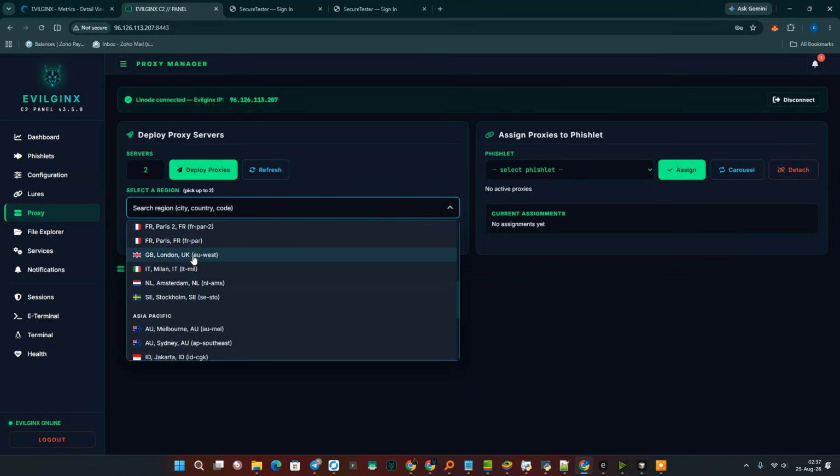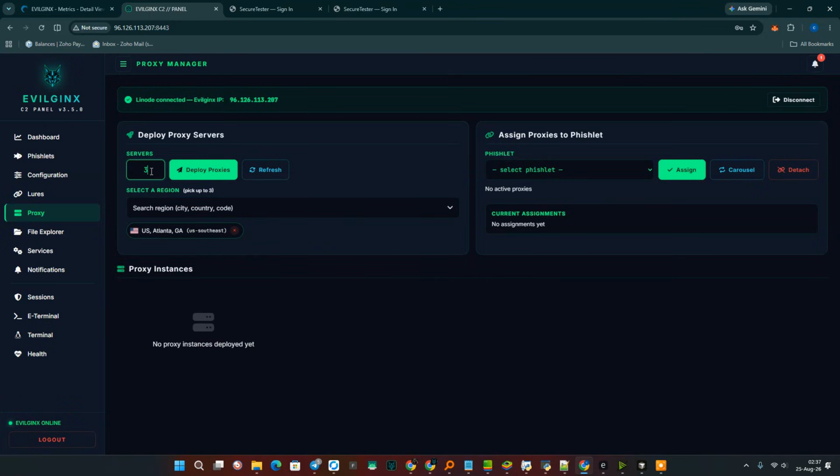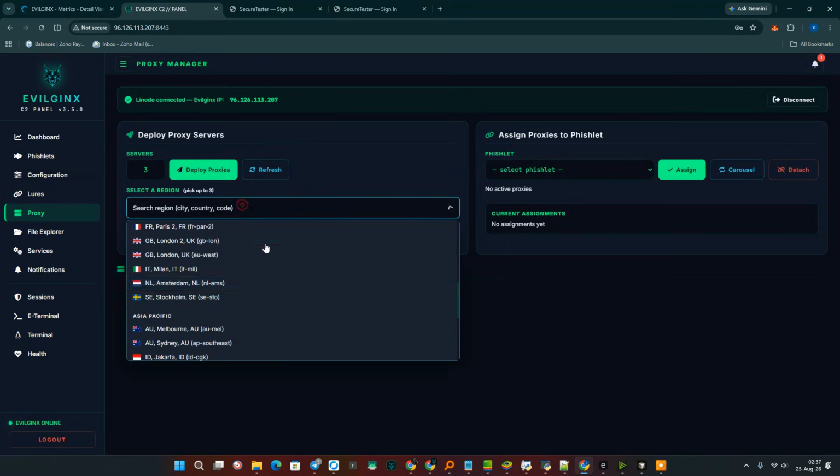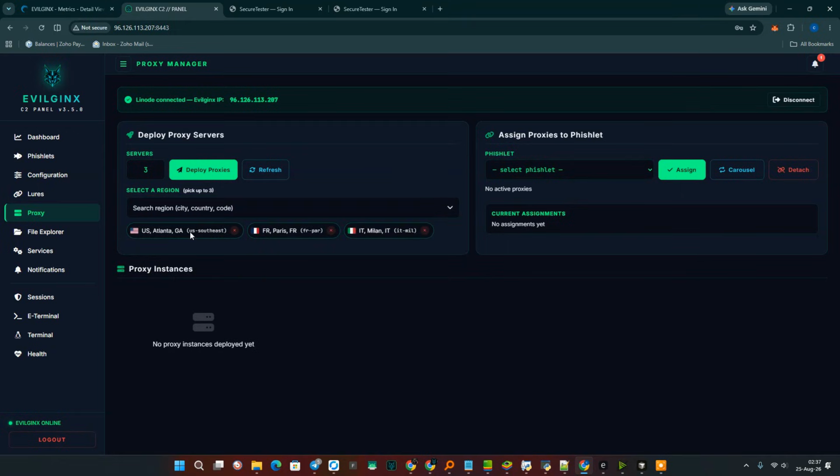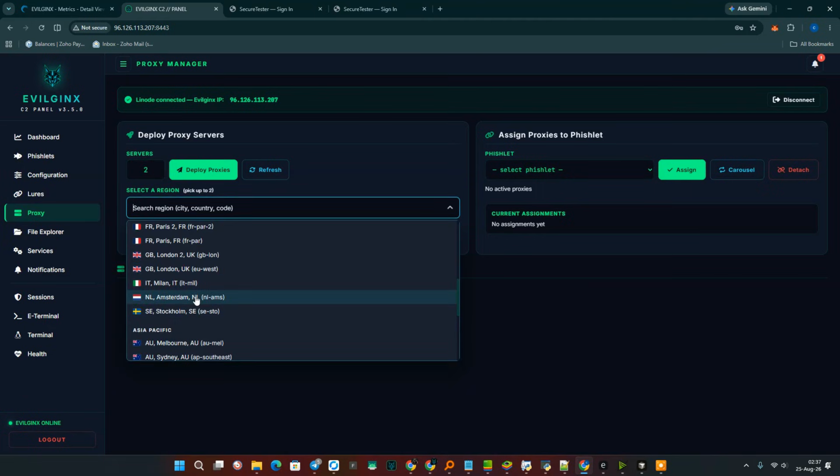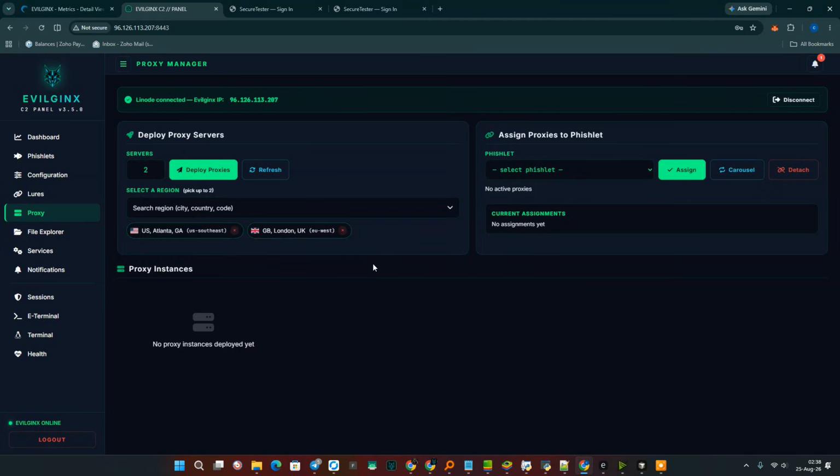Keep in mind that you cannot select a third IP if you have the value set to 2 here. But if it's 3, then you can select 3. That is, the number of servers is limited. The number of regions is limited by the number of servers. Now, well, let's make 2 of them. Let's just make it London, yeah.